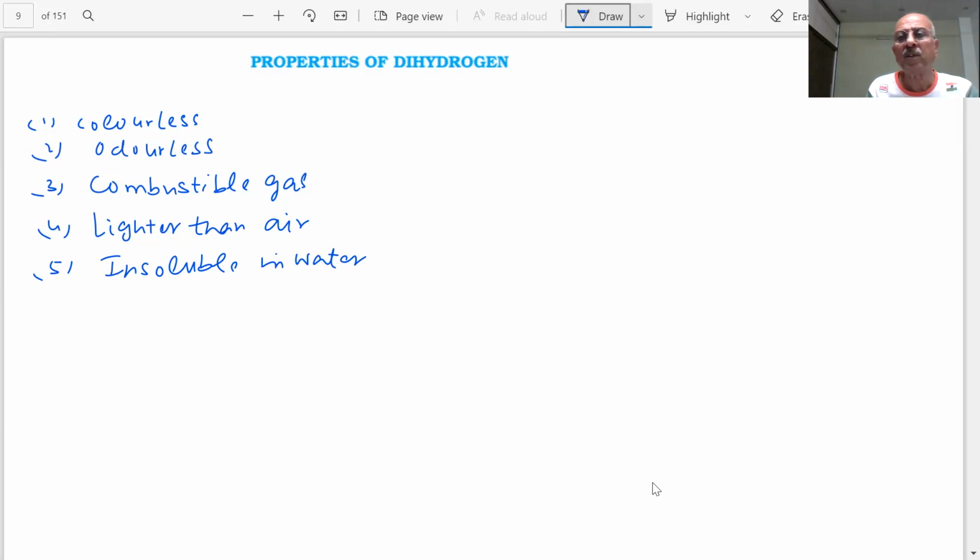Why do I give this information? You know, in many papers nowadays, in many exams, what is happening? They are giving a gas X. They are giving some properties of the gas, even color and physical properties. Those clues are used in identifying the gas, students. You have seen in one of the sample papers, a chlorine gas question was there, that there is a greenish color gas, and then they have given some clues. Identify the gas.